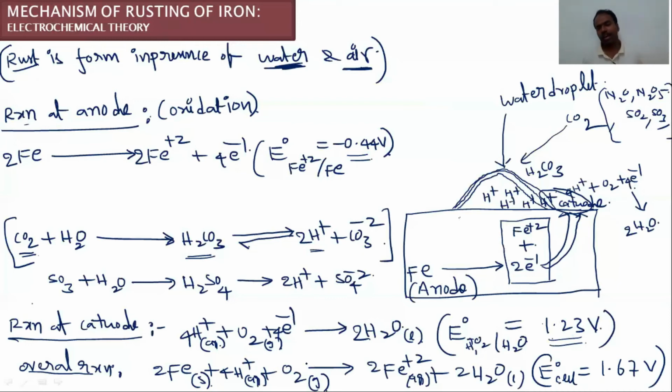So finally, an electrochemical cell is established on the surface of the metal. One part is the anode, the other part is the cathode. Between these two, there is a difference in potentials. Because of the difference in potentials, electrons obviously transfer from the iron anode to the cathode, from one part of the metal to the other part. So in the overall reaction, Fe2+ ions are produced. This Fe2+ is further oxidized by atmospheric oxygen to ferric ions. These ferric ions come out as rust.